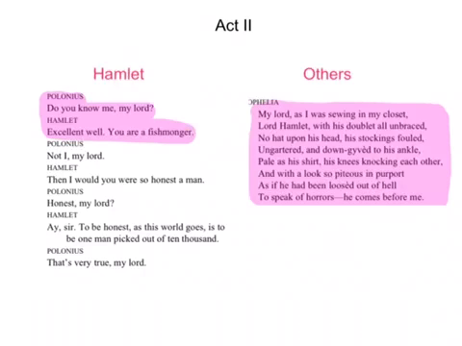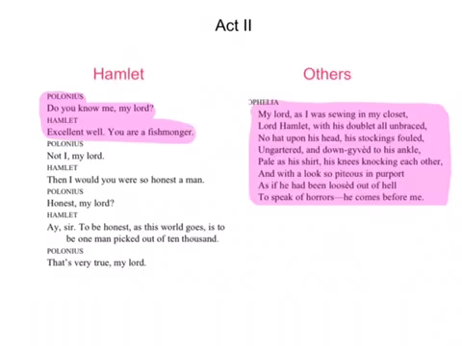Lord Hamlet, with his doublet all unbraced, no hat upon his head, his stockings fouled, ungartered and down-gyved to his ankle, pale as his shirt, his knees knocking each other, and with a look so piteous in purport as if he had been loosed out of hell to speak of horrors, he comes before me." You see that Hamlet is still crazy, and Ophelia thinks so when she is talking to her dad.